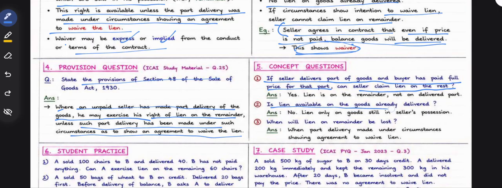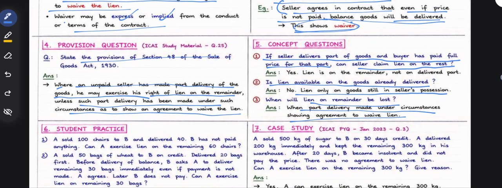Is lien available on the goods already delivered? No, lien is not available on the goods already delivered, but only for the goods which are still in the possession. When will lien on the remainder be lost? When the part delivery is made under circumstances showing an agreement to waive the lien.